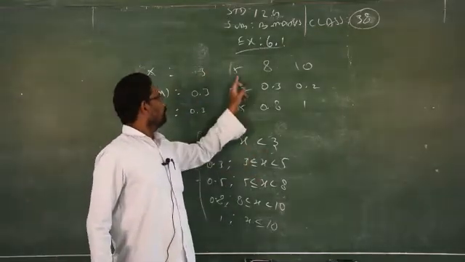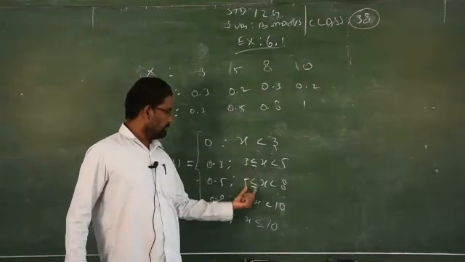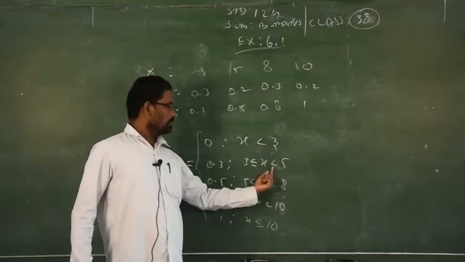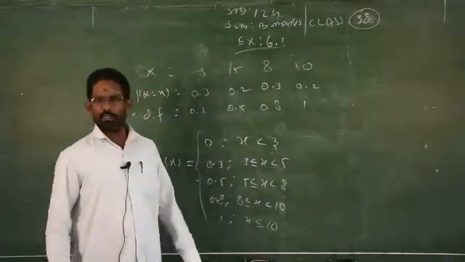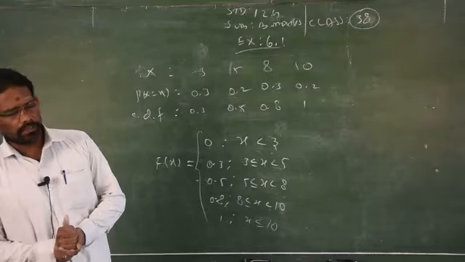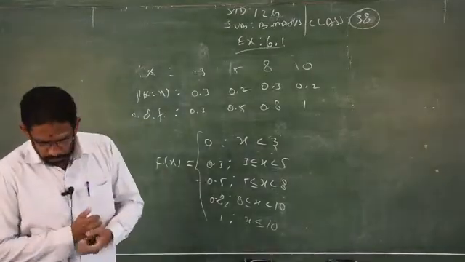Then 3 to 5, 5 to 8, 8 to 10. So you have to write the less than or equal to symbol only for the first number. Don't write the less than or equal to symbol for the second limit. If you introduce it, then 5 will also be included. That answer is wrong. Your answer will lead to a wrong result. So this is the method to find the distribution function.